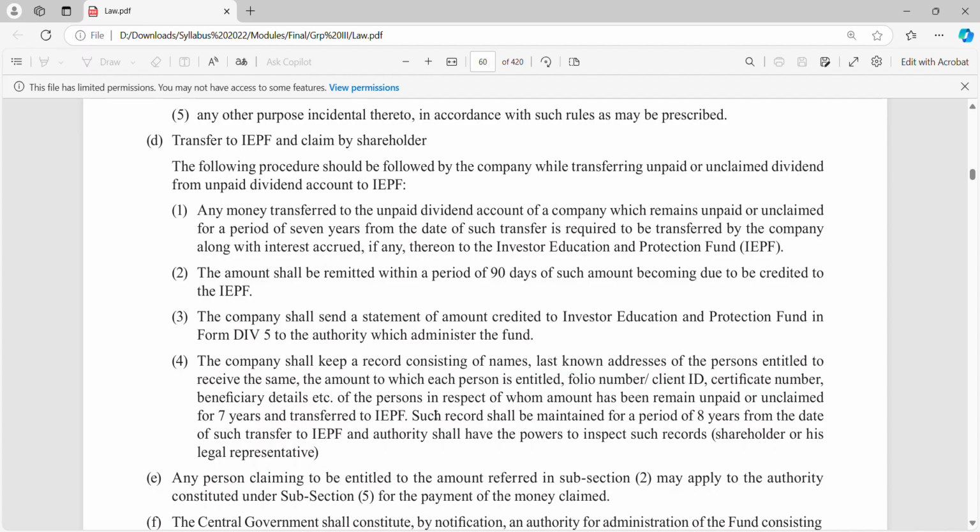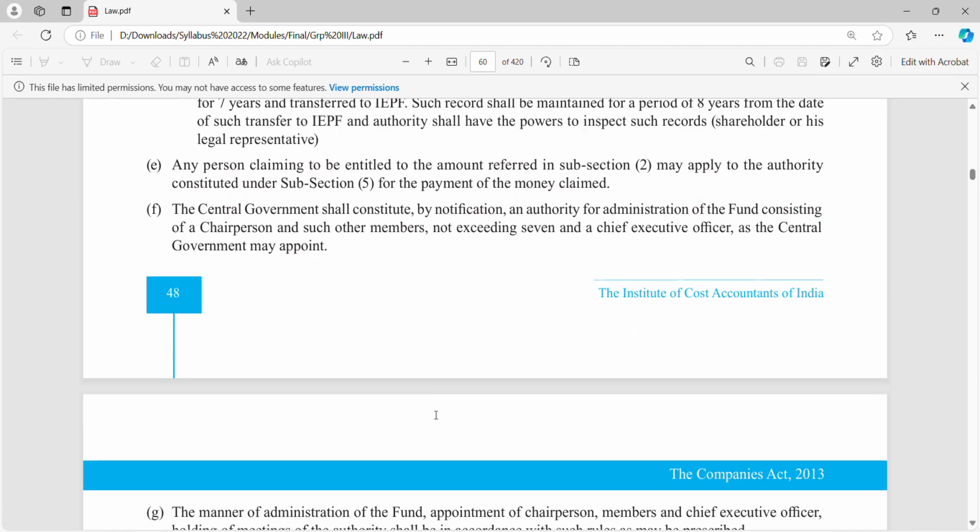The amount shall be remitted within a period of 90 days of such amount becoming due to be credited to IPF. Company shall send a statement of amount credited to Investors Education and Protection Fund in form DIV 5 to the authority which administers the fund. So they have given us the procedure. Within a period of 90 days, such amount becoming due should be credited to IPF. Then in which form are we supposed to answer? DIV 5. DIV is dividend 5. So here the set of procedure is given, how we will transfer, how we will maintain.